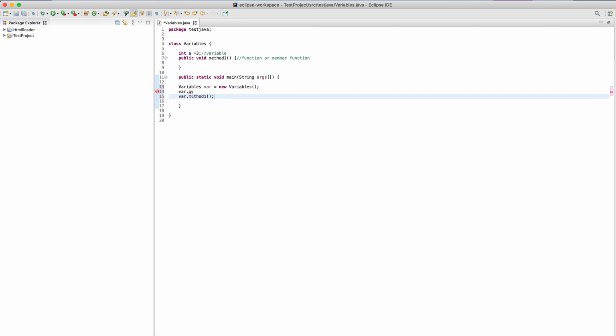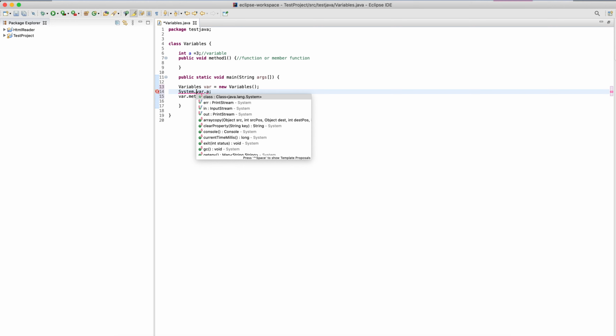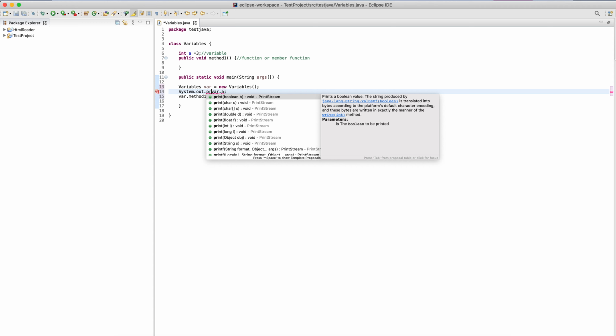Now to print it out, how to print a value? What I need to do is sysout. Sysout means System.out.println.